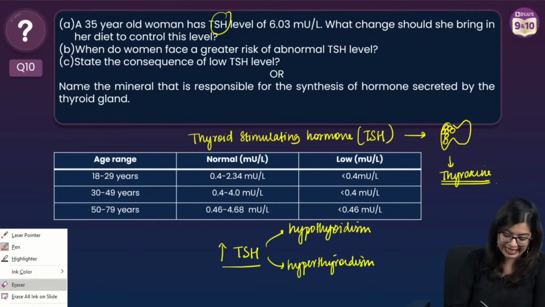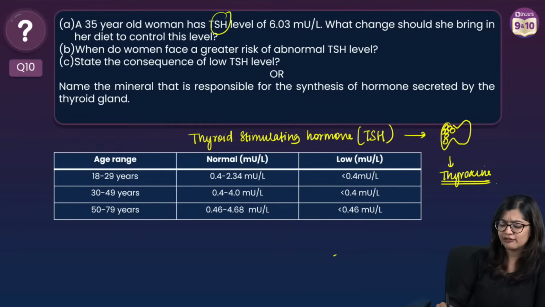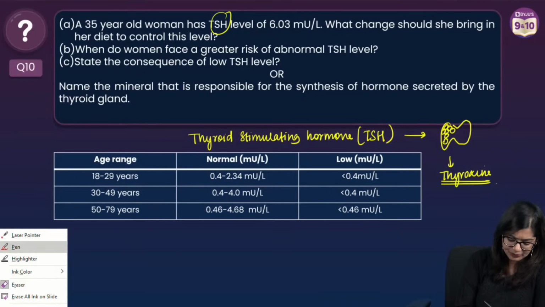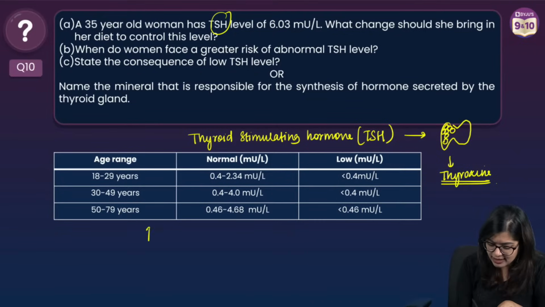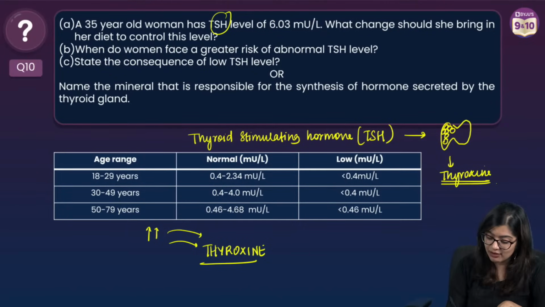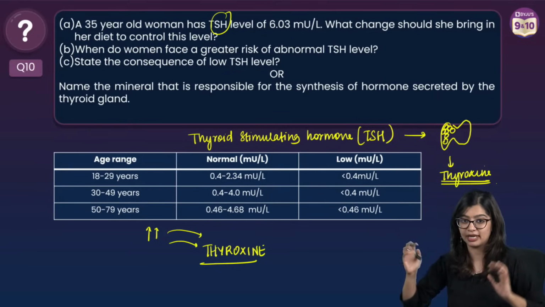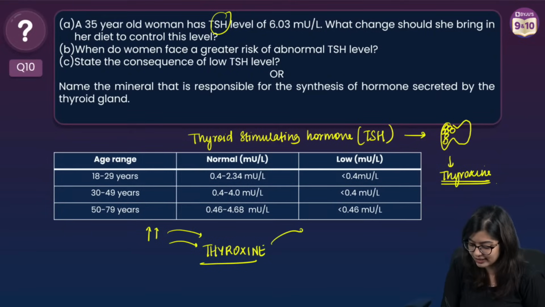Now, the idea is also slightly along the lines of a feedback mechanism, right? So if there is more TSH getting produced, it should tell my body that, hey, thyroxine needs to be produced. But when the level of thyroxine in the blood becomes more, then shouldn't the level of TSH decrease, right?